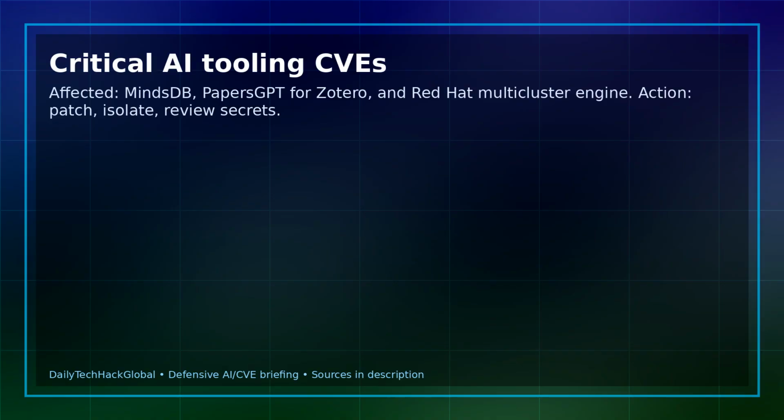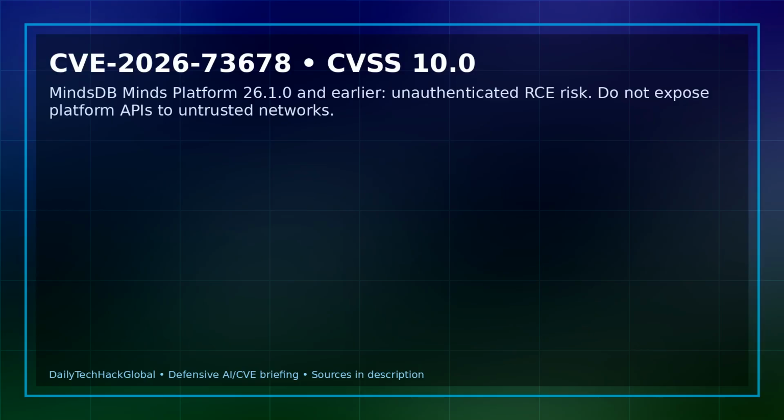The immediate defensive action is to upgrade to a fixed release when available, keep the platform API away from untrusted networks, and review secrets that may be reachable from affected desktop or server instances.